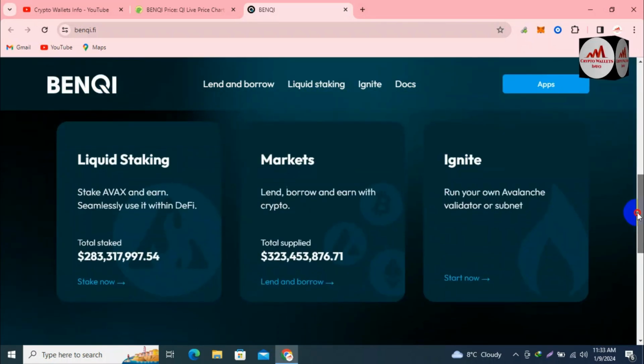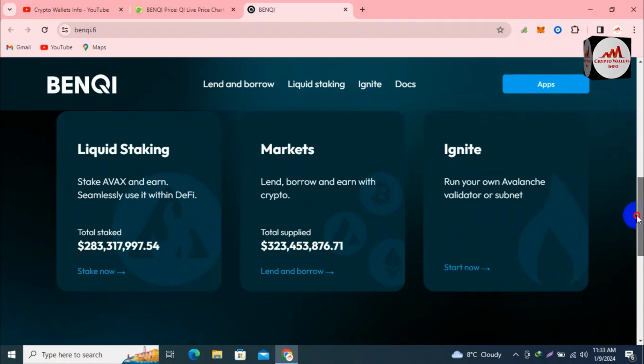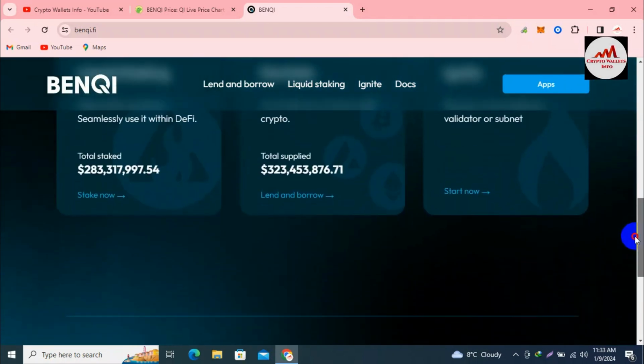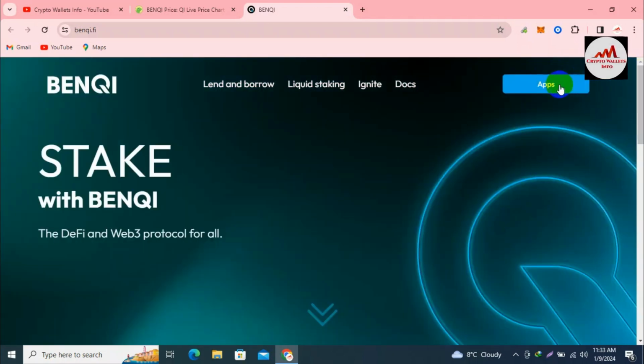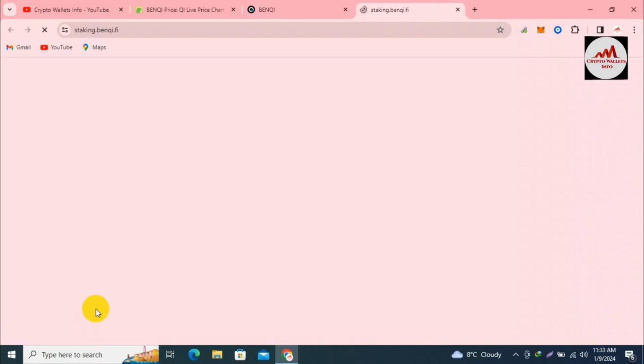With liquidity staking, you stake AVAX and earn, and use it seamlessly within the DeFi market to lend, borrow and earn with the crypto, and you can also integrate. So I'm going to click on app. Here the liquidity market is shown. If you need to stake your coin, simply click on stake now.